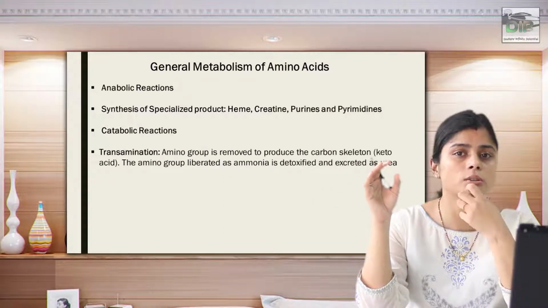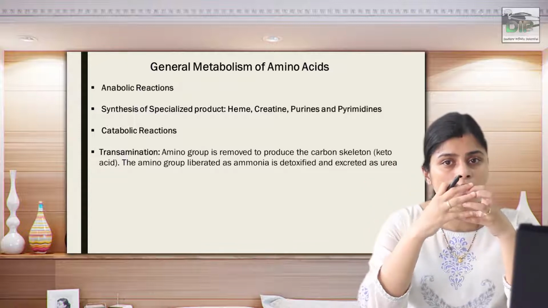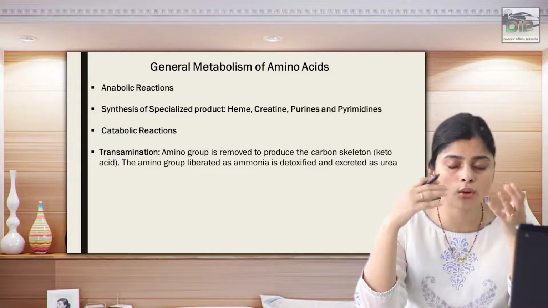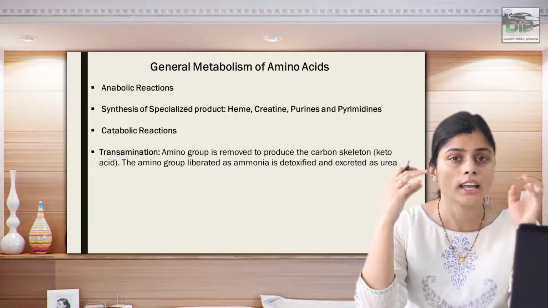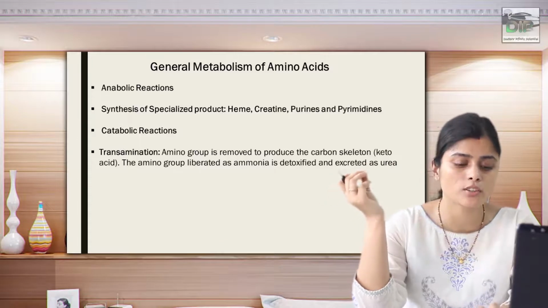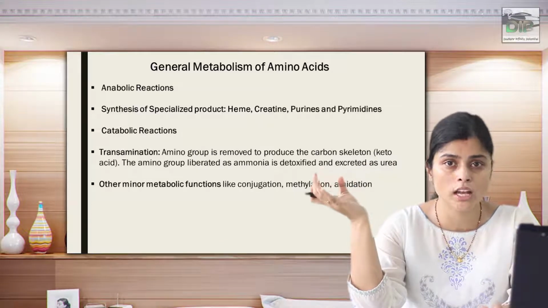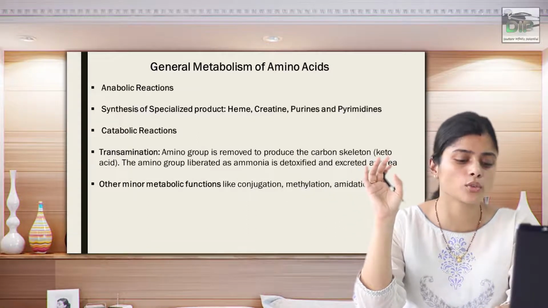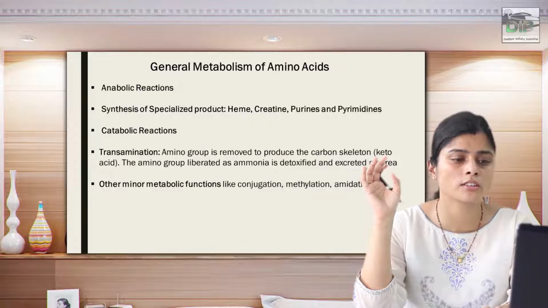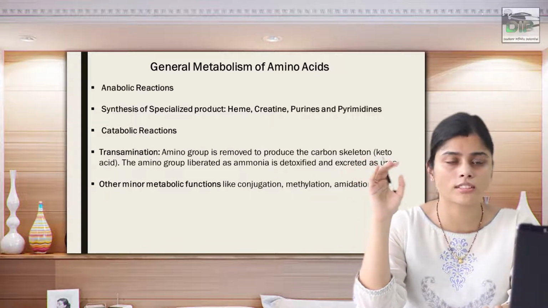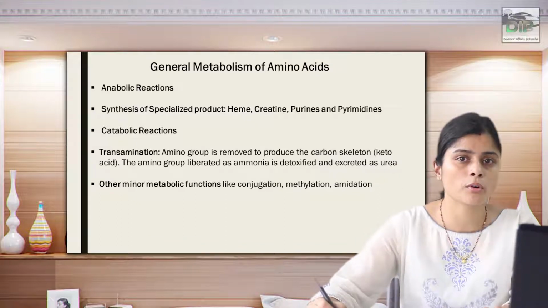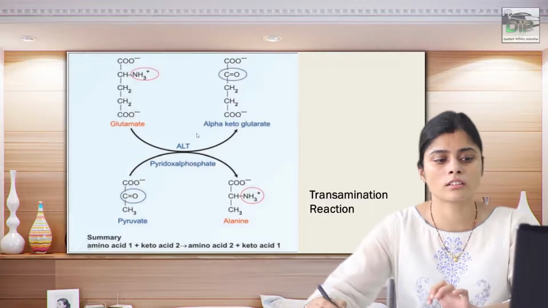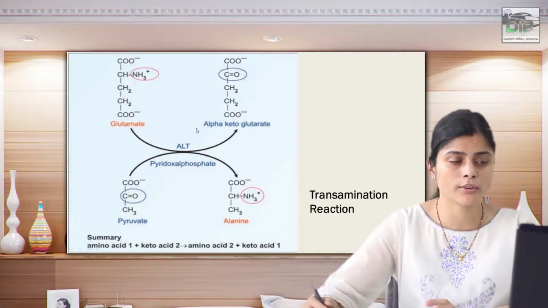Transamination. Transamination means the amino group is removed from one amino acid to another amino acid, and the reaction is liberating ammonia, and this ammonia needs to be detoxified, which is excreted in the form of urea or ammonium ion from your body, or a very small amount of the minor amino acids go for metabolic functions like conjugation, methylation, amidation, etc. So in this way the general metabolism of amino acids is divided into 5 different types, the whole overview of the amino acid metabolism.